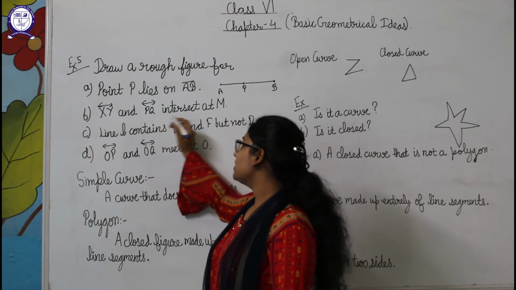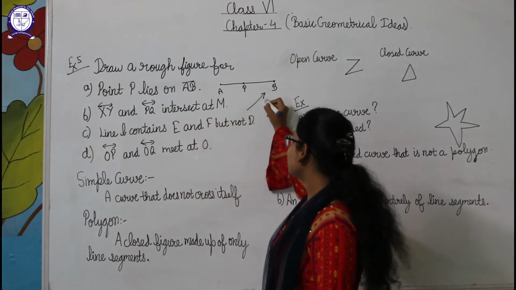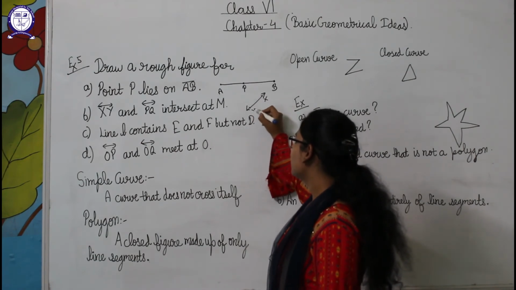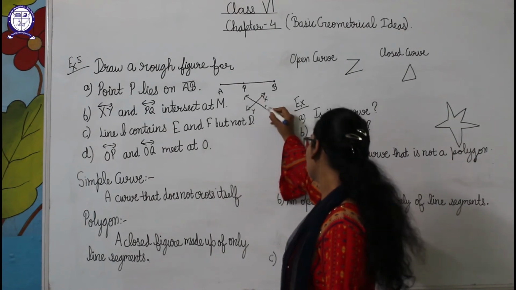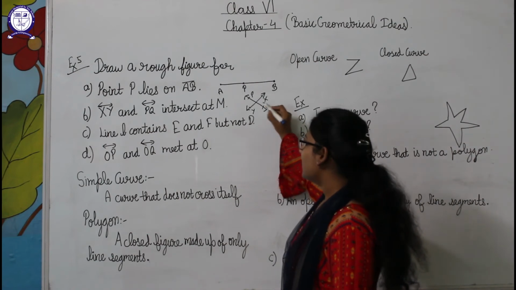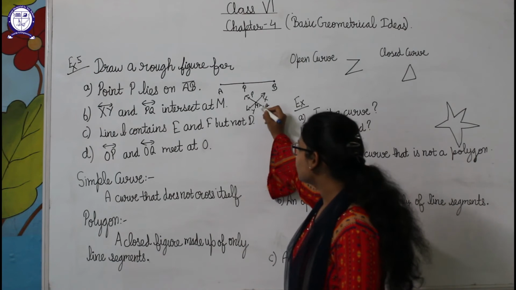Now XY and PQ intersect at M. So this is the line XY here. We will write it as X and Y, and this will be the line PQ here. This is P and this is Q. And they are intersecting at point M, so we will name this point M.